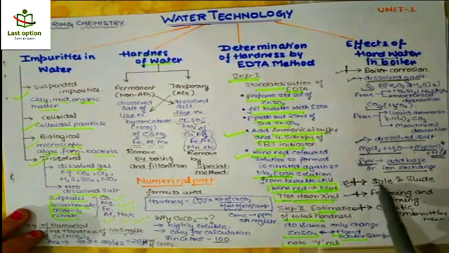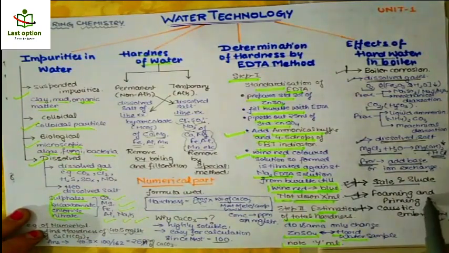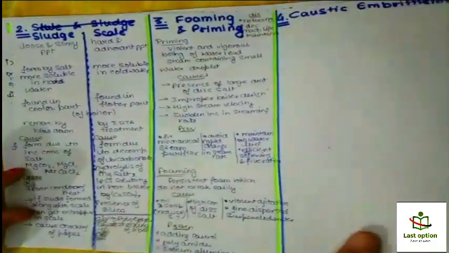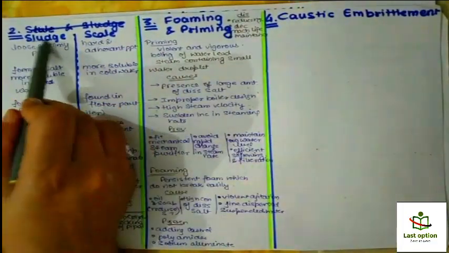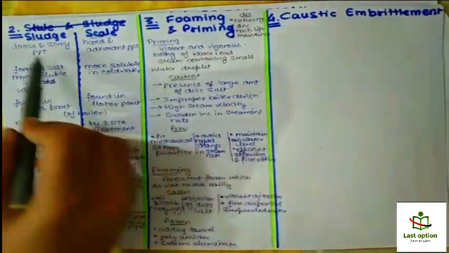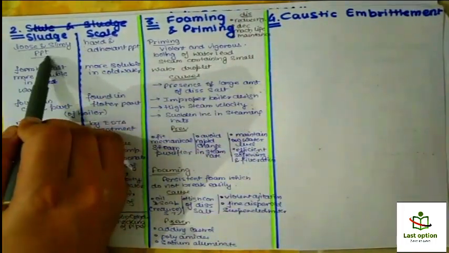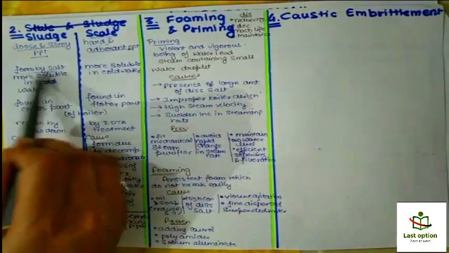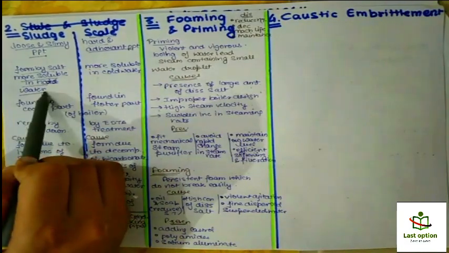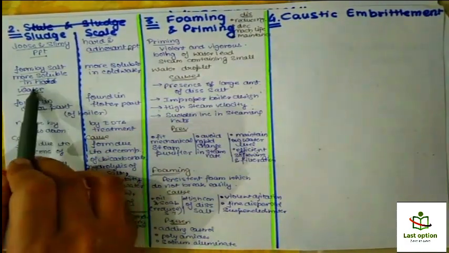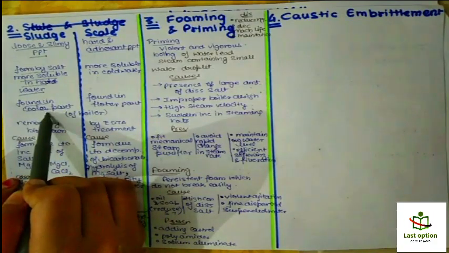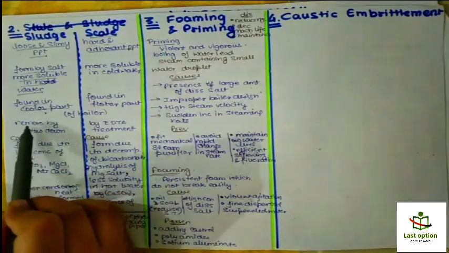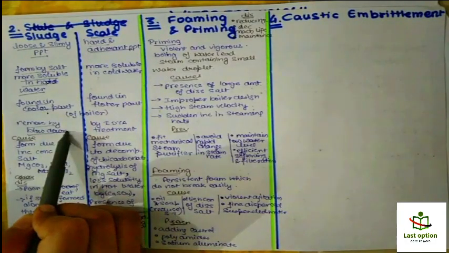So the next effect is scale and sludge formation, then foaming and priming, and then caustic embrittlement. So let's study the next, which is scale and sludge. So what are sludge and what are scales? Sludge is basically loose and slimy precipitate, and scale is hard and adherent precipitate. Sludge is formed by the salts which are more soluble in hot water. These are found in the cooler part since they are soluble in hot water. So their precipitate will be found where? In the cooler part, and they can be removed by the blow down method.